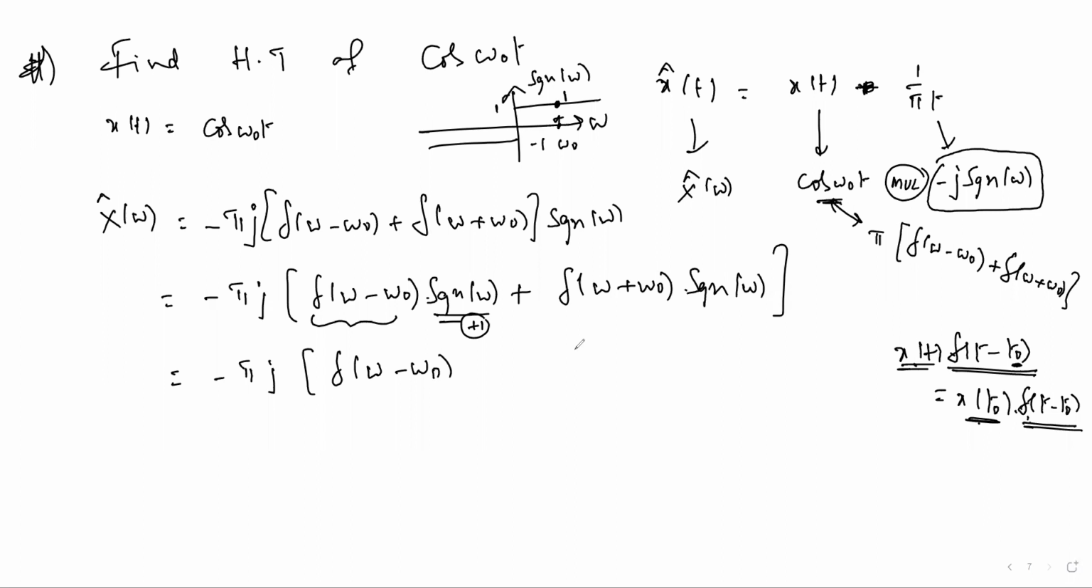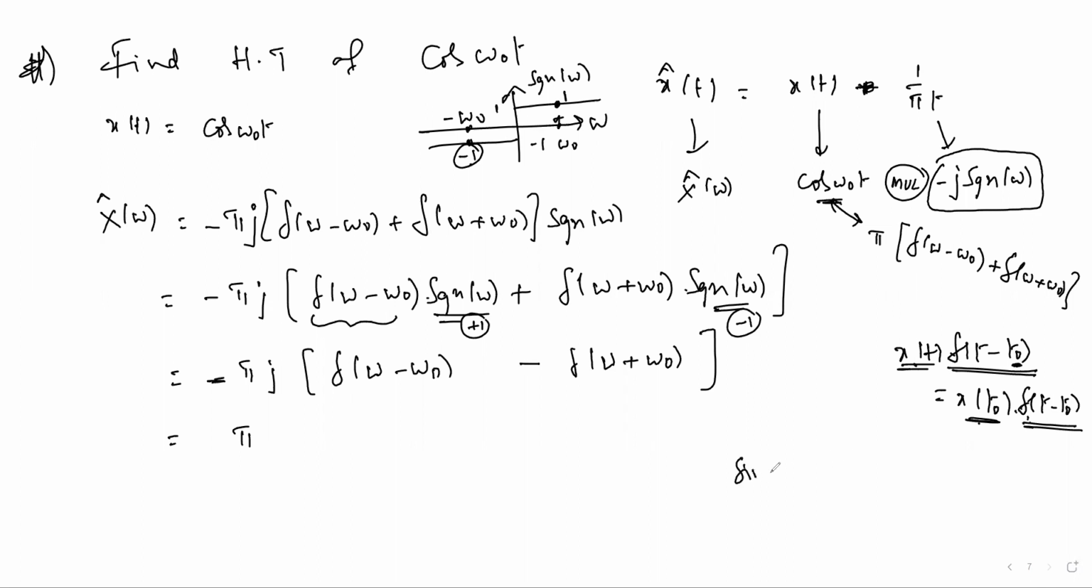Next, we have del of omega plus omega naught, the second term. Omega plus omega naught is left shifted, so it is at minus omega naught. The amplitude should be multiplied with the corresponding value of the signum function there, which is minus 1. Already one minus is outside, so let us take that one. Pi. This is in the required format, I think.